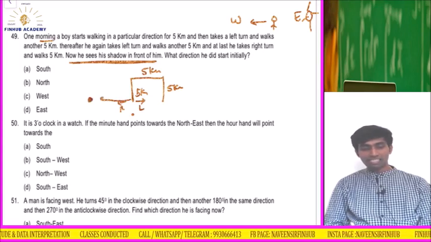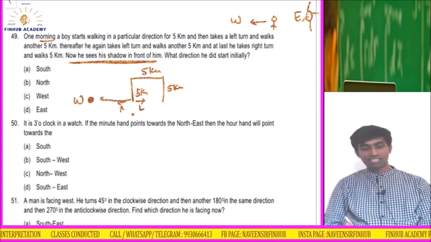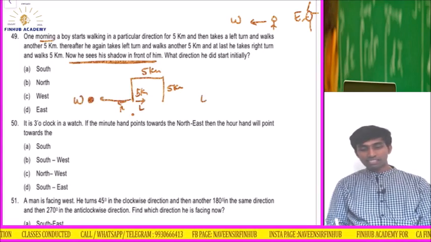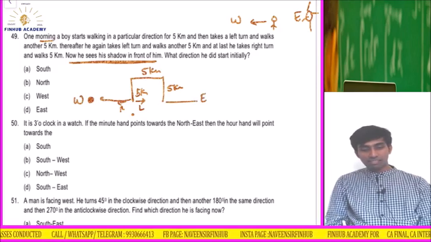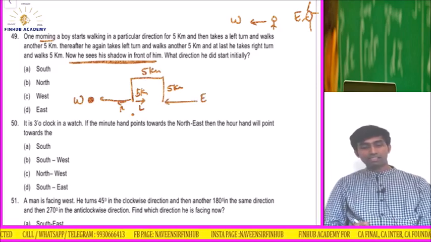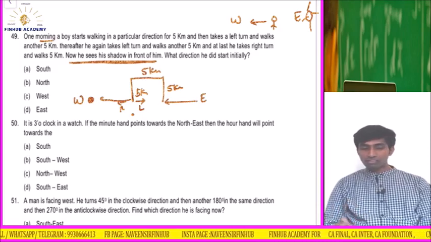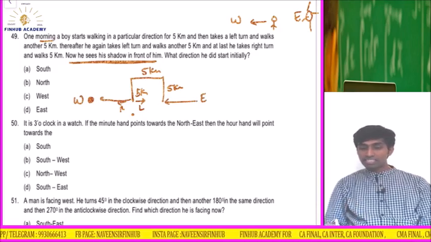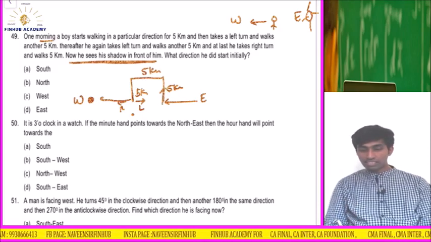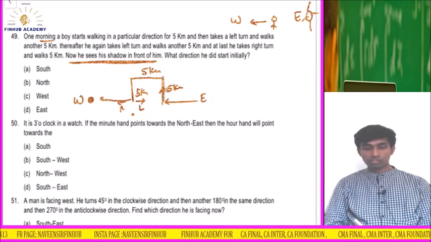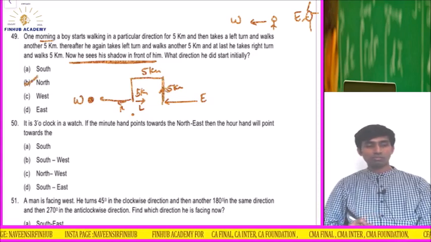So he is facing this side, understand, this is the west side and east is this. Obviously if the sun is here in the morning, that means he will see the shadow in front of him. So actually now, what direction did he start? Here he started. Actually which direction was he moving? Towards the north. So this is the answer. Understood? B is the answer.